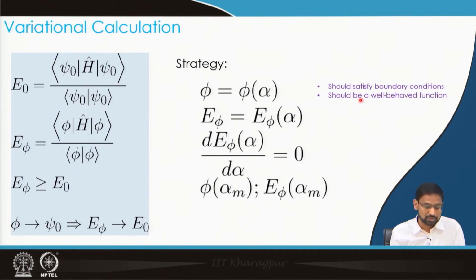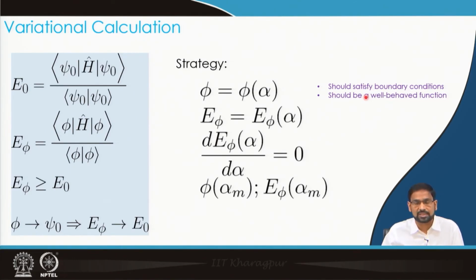Why so? Because when we have defined a trial function, we also have to evaluate these energy integrals, the overlap integrals. Therefore, this function should be square integrable. That imposes certain conditions, which we call the wave function should be well behaved. So these two conditions should be satisfied for us to consider a trial function. So this is what the variational principle is. This is the strategy for the variational calculation.